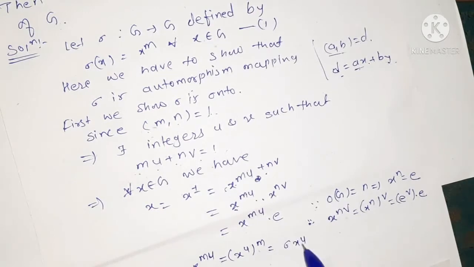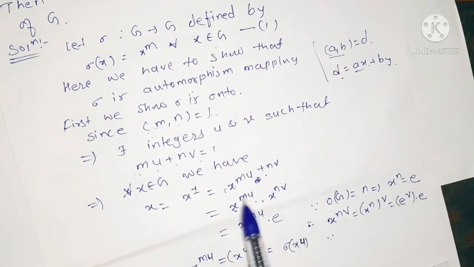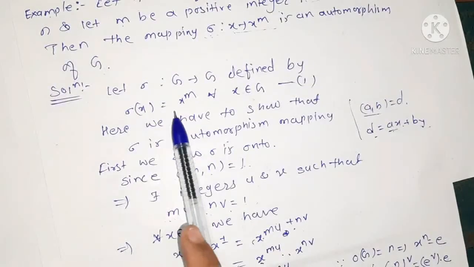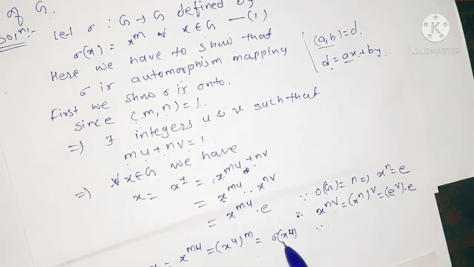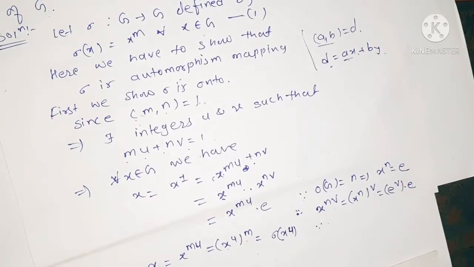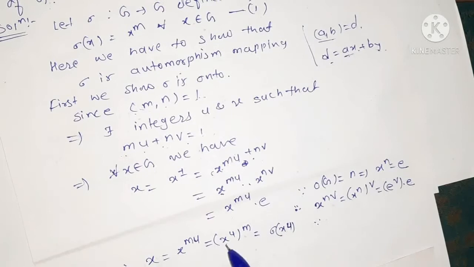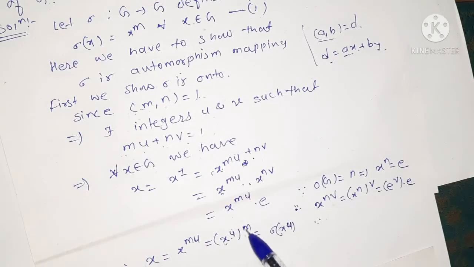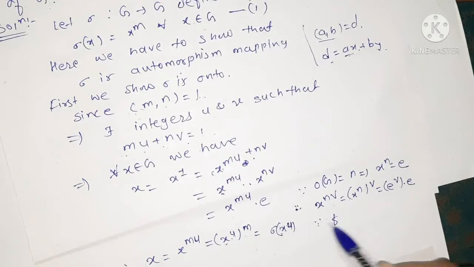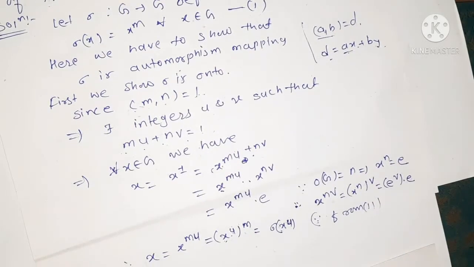That is equal to sigma of x^u, since from equation number 1, sigma of x is equal to x to the power m. Anything to the power m is the image of the element, so the image of x^u is x^u to the power m.